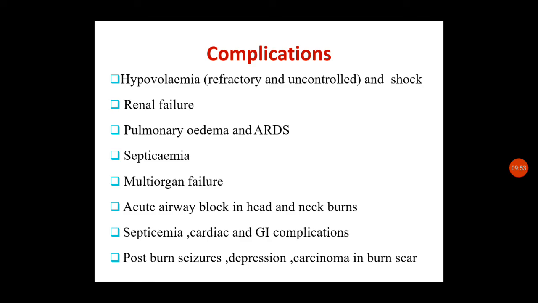Now the complications. We have discussed some of them during the pathophysiology and further explanations.